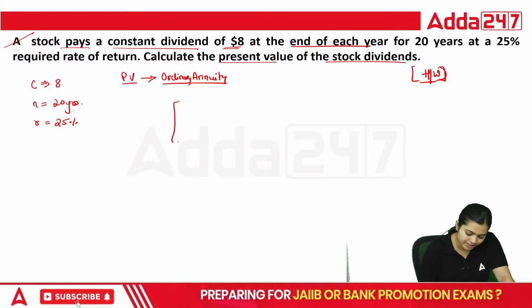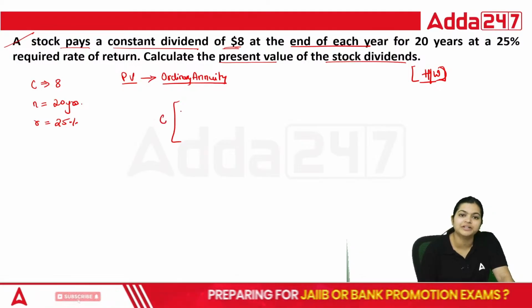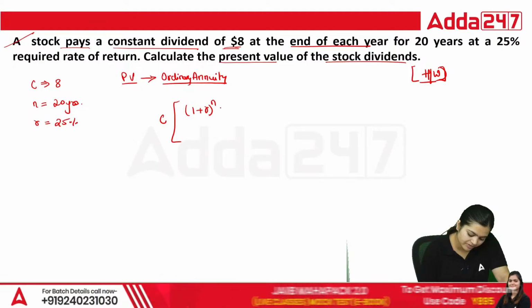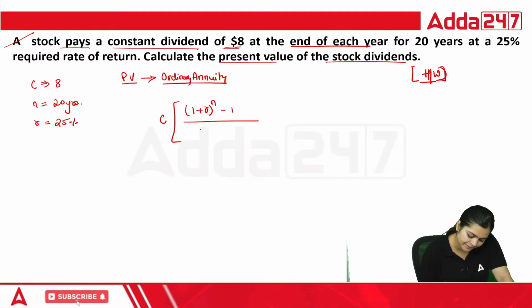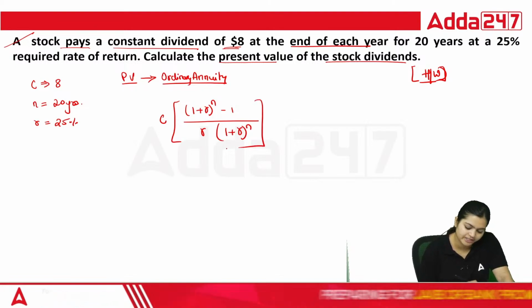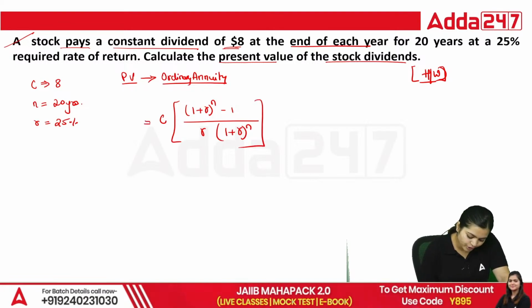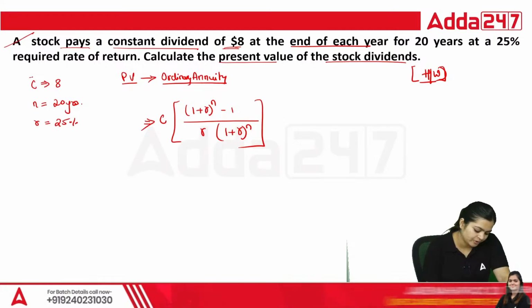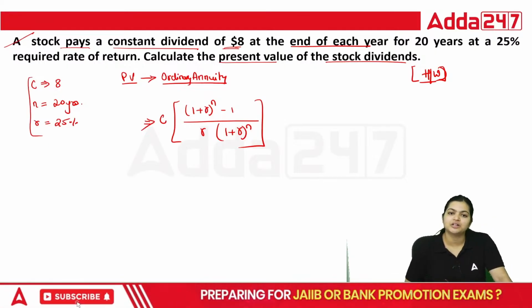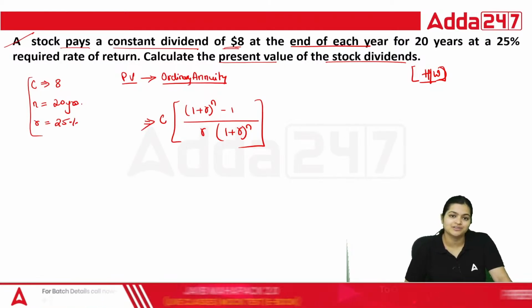So what formula you need to use? I'm just giving you a hint, but you need to solve it and share your answer. 1 plus r to the power n minus 1 divided by r into 1 plus r to the power n. This is the formula you need to use, and I already told you the given things. So it's your turn. Please try to solve it. Please practice as much as you can.